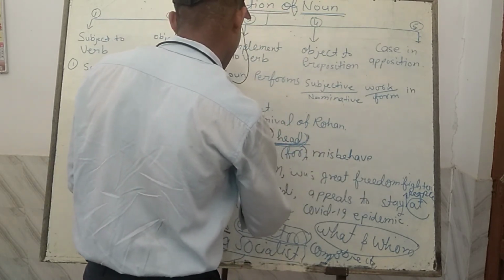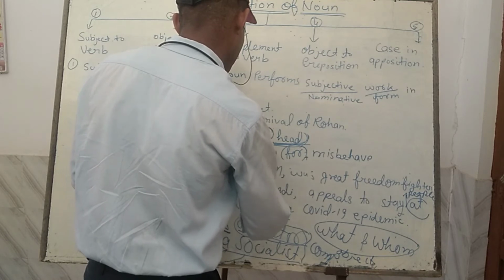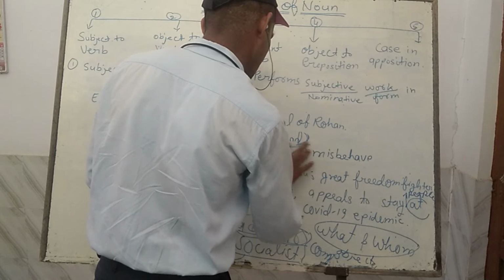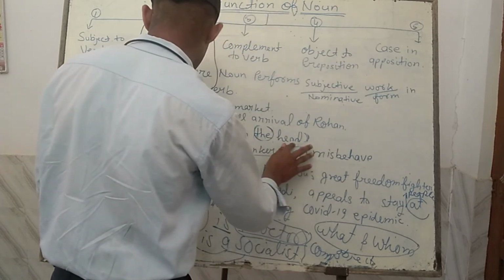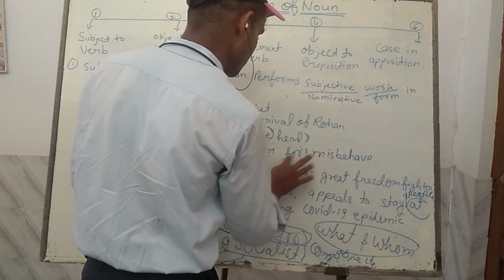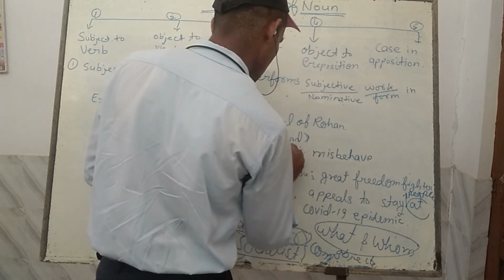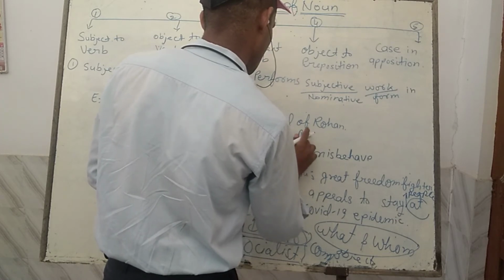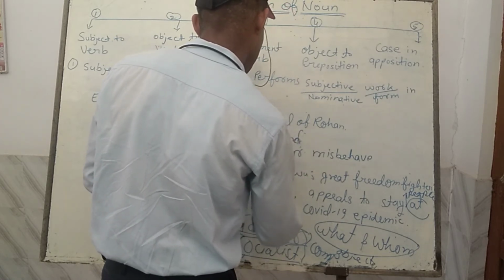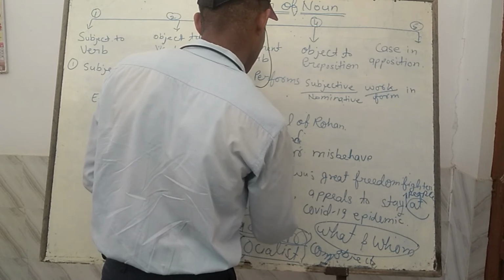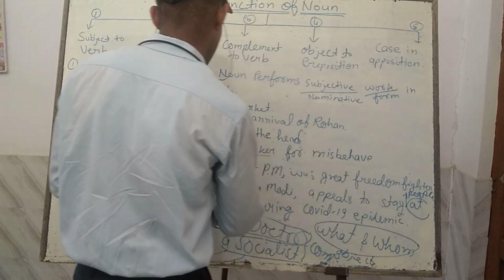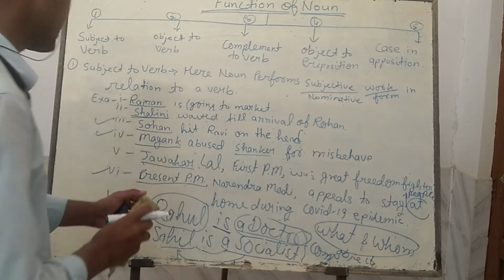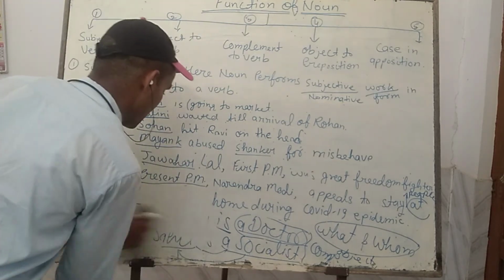Actually, as in the form of a complement, a noun performs the action to add something more to another noun, as I have told in your sixth, seventh, and eighth examples. In the same way, in case in opposition, a noun performs the act to add something more to its subject noun, and the case in opposition is put just after the head word, that is, the head subject noun.